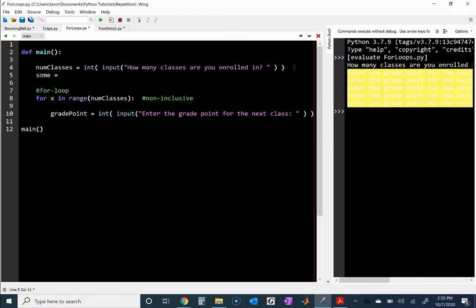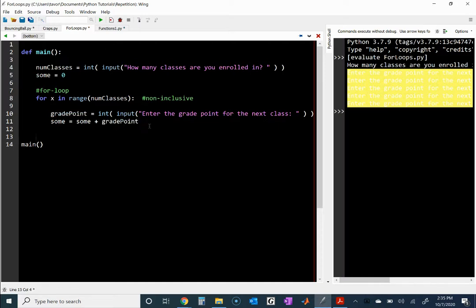Sum, which I'm going to start at 0. And I'm going to say that after I ask for the grade point, I want to add that grade point to sum. And this is how we do it. We say sum is equal to sum plus the grade point. Whatever the user enters, let's say they enter 4, that's going to be 0 plus 4, which is 4. But then on the next iteration, if the user enters a 3, sum is now 4 plus 3 is 7. And it keeps adding and adding and adding.